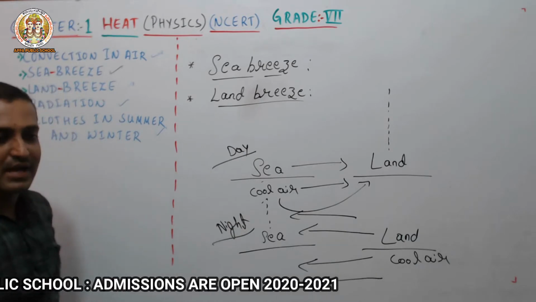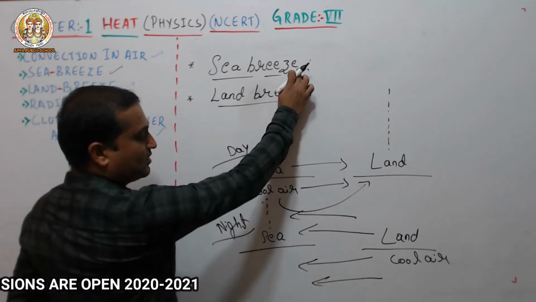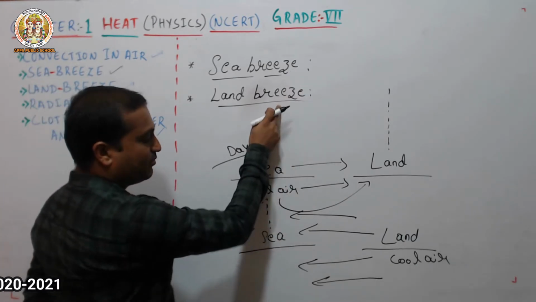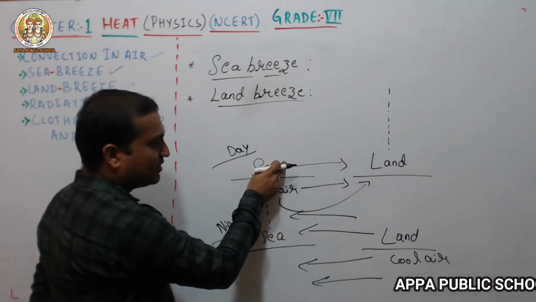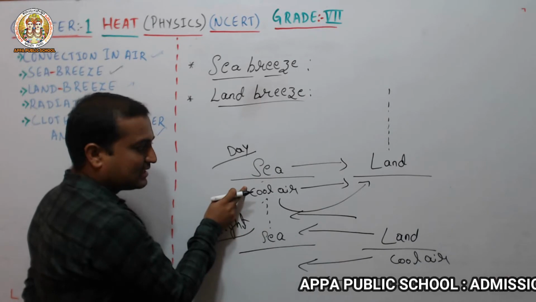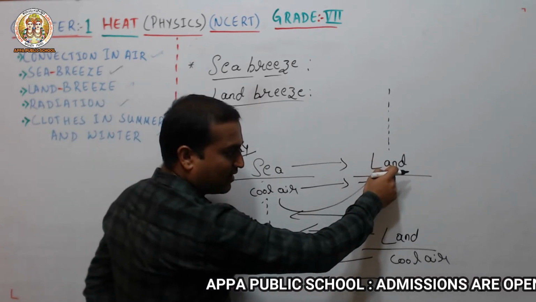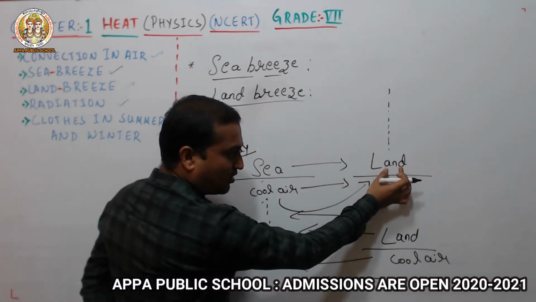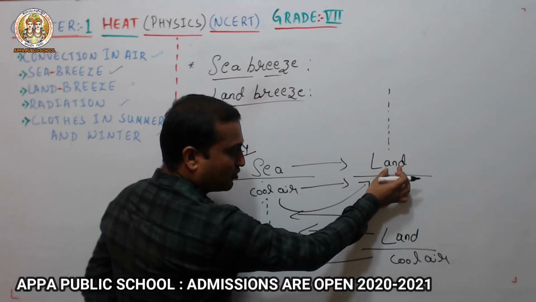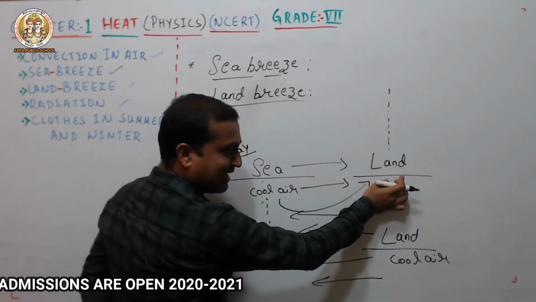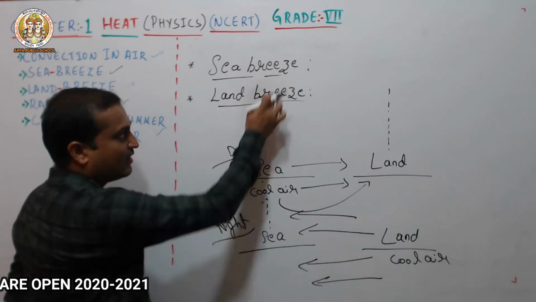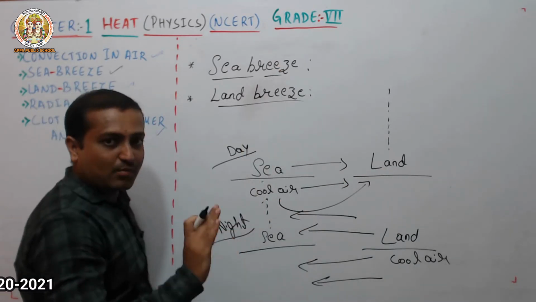Day and night: sea breeze during the daytime, land breeze during the night time. During the daytime, the cool air from the sea moves towards the land, and the hot air present above the land rises up, and the cool air moves towards the land. We call this a sea breeze.